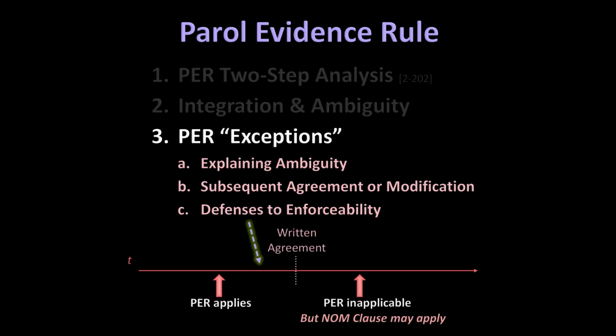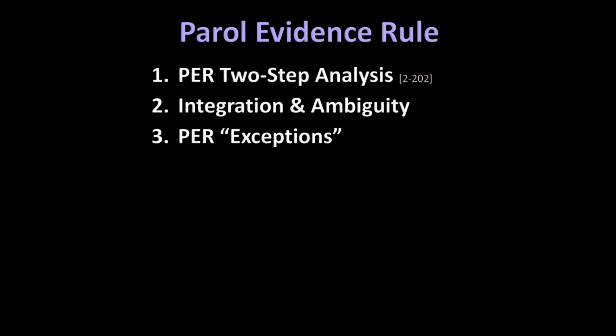Again, where the extrinsic evidence is being offered not to contradict the terms of the written agreement or to supplement those terms with additional terms, but instead being offered to show that the written agreement is unenforceable due to some valid defense to enforceability, the parole evidence rule is inapplicable. The parole evidence rule will not bar the admissibility of such evidence. So, that concludes our examination of the parole evidence rule under UCC Article 2.